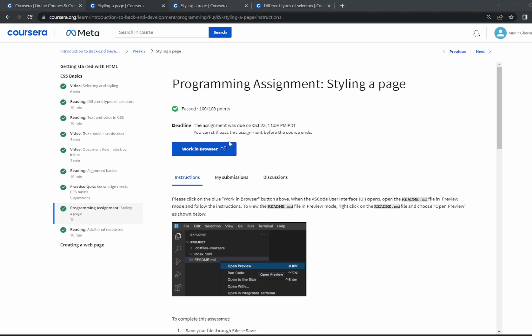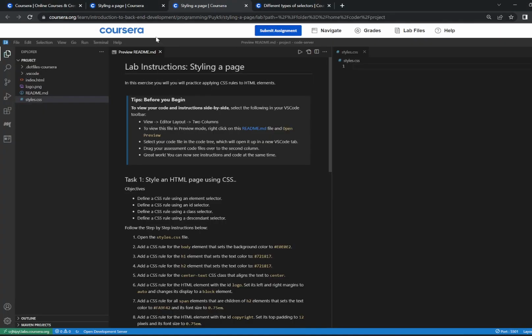So first things first, go ahead and click on Work in Browser. Once you do that, it'll pop up with the lab instructions for you. And for the first step of the project, it tells you to open the styles.css file. I have it open here on the right hand side. But if you don't already have it open, it'll be on the left hand side. So go ahead and click it and it'll open up the page for you.